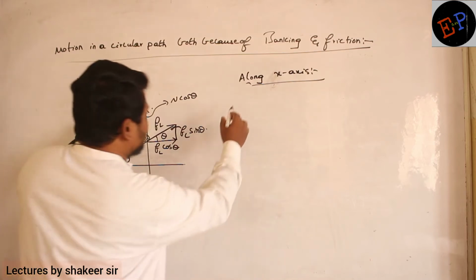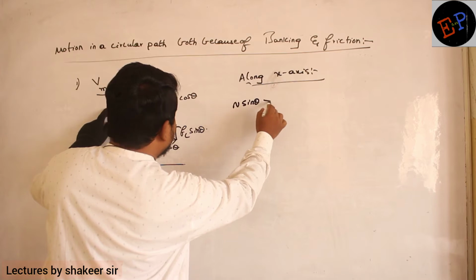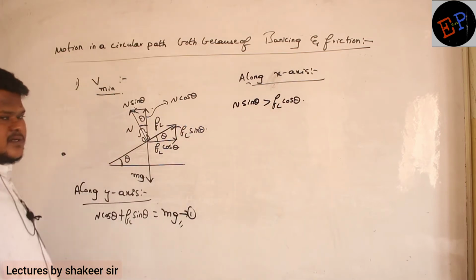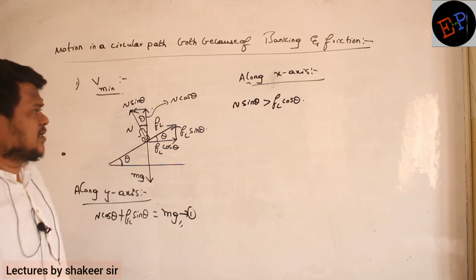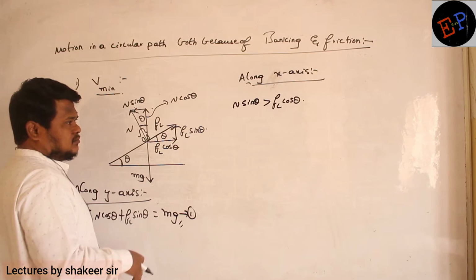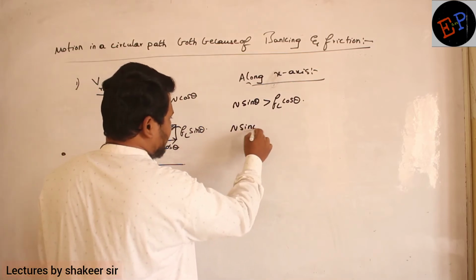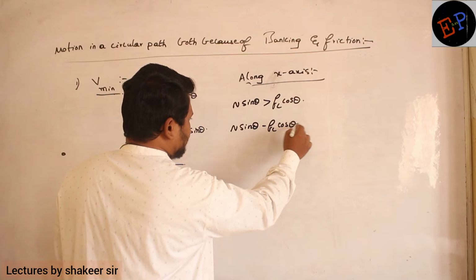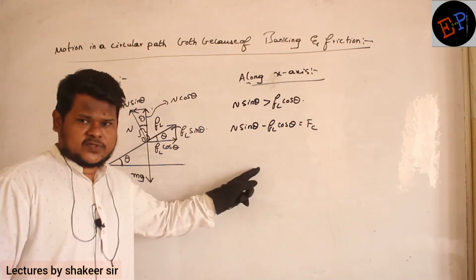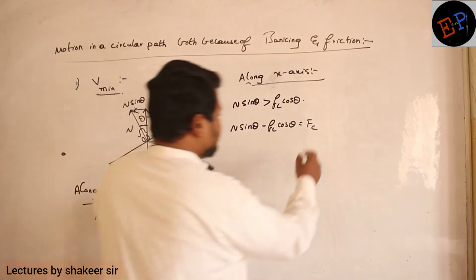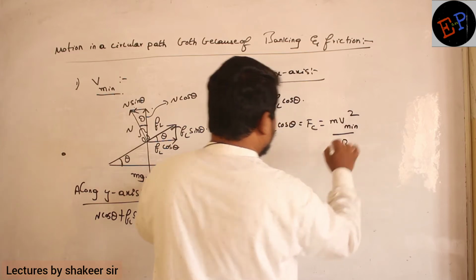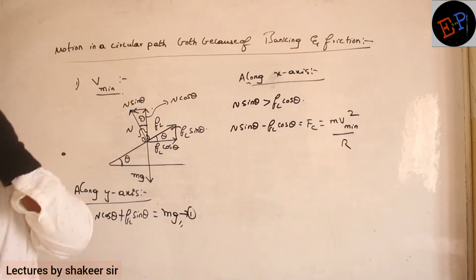So therefore, what I say is N sin theta must be greater than FL cos theta. Then only there will be some force acting towards the center of the circle. Understood now? Okay. So now how can you write a relation? N sin theta minus FL cos theta provides the centripetal force. And this is the minimum force, no? Because velocity is minimum. So therefore I will write centripetal force is m v minimum square divided by r. That is my equation. Understood?